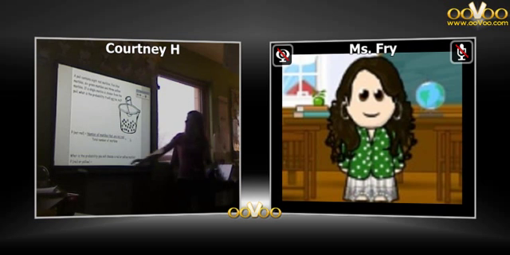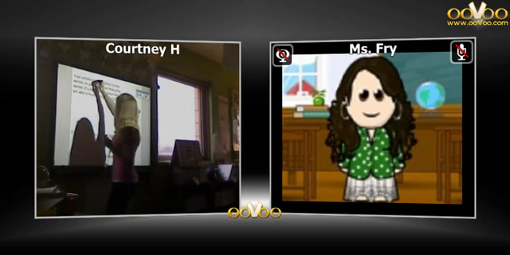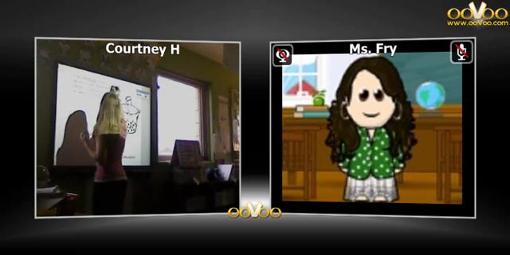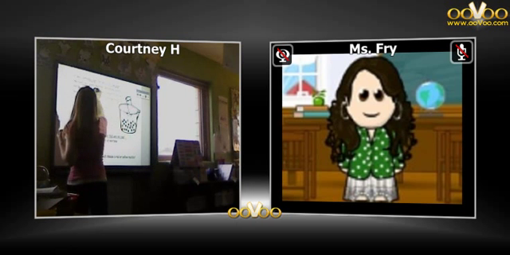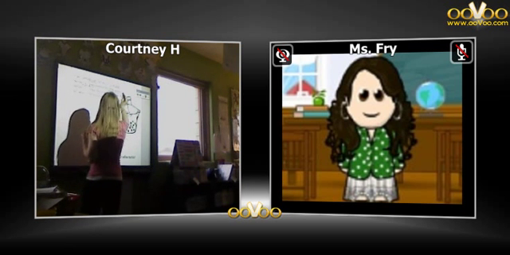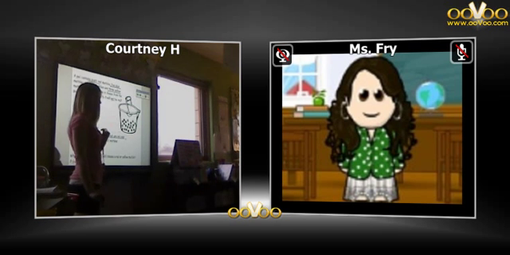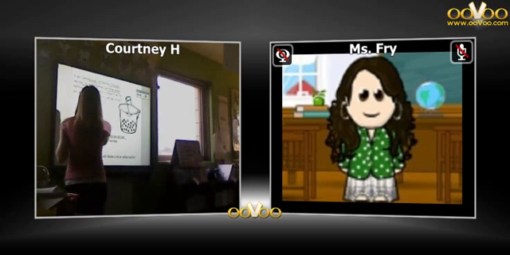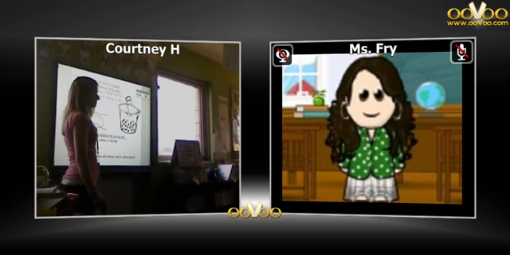Right. We have 8 red, 5 blue, 6 green, and 3 yellow. How many does that make total? Eliza? 22. We have 22 total. And how many are red?